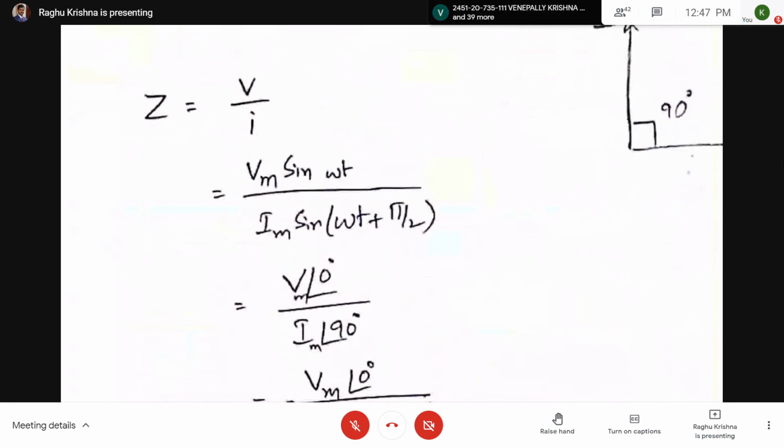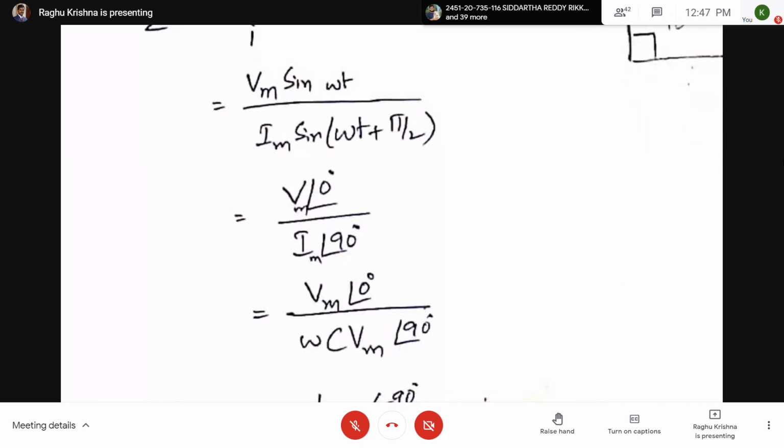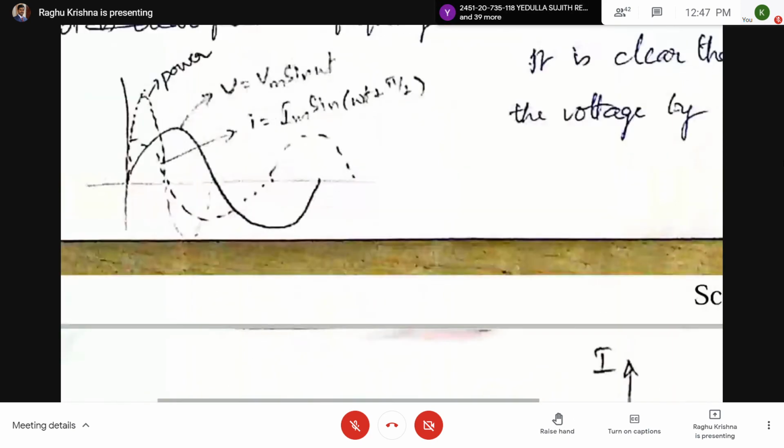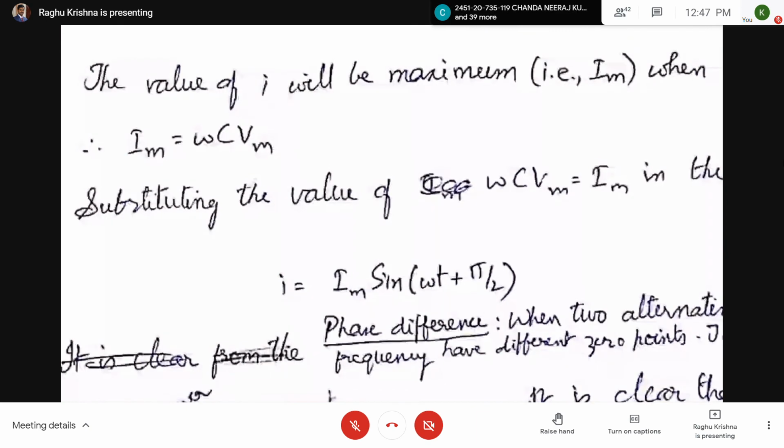This can be obtained by another method also. Substitute the expression for current, Im, which you know is omega C Vm. Here, Im equal to omega C Vm.